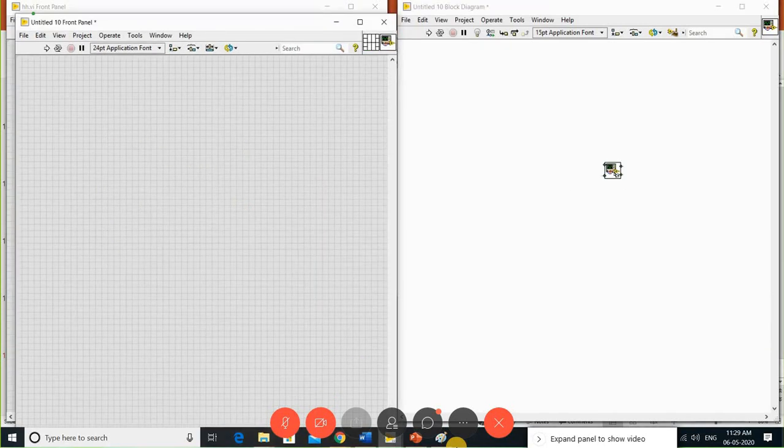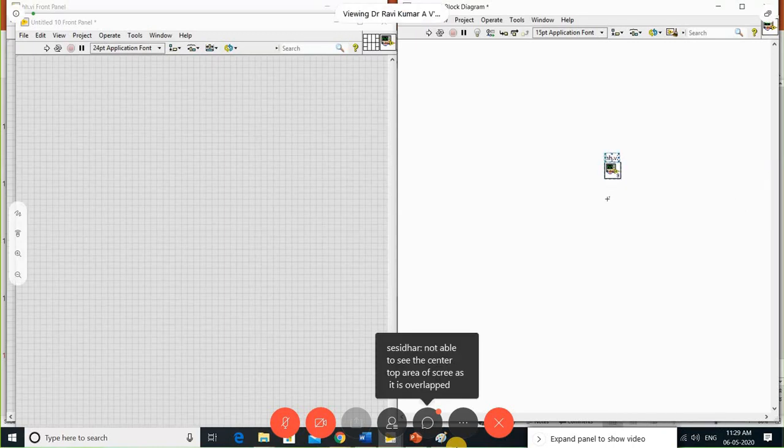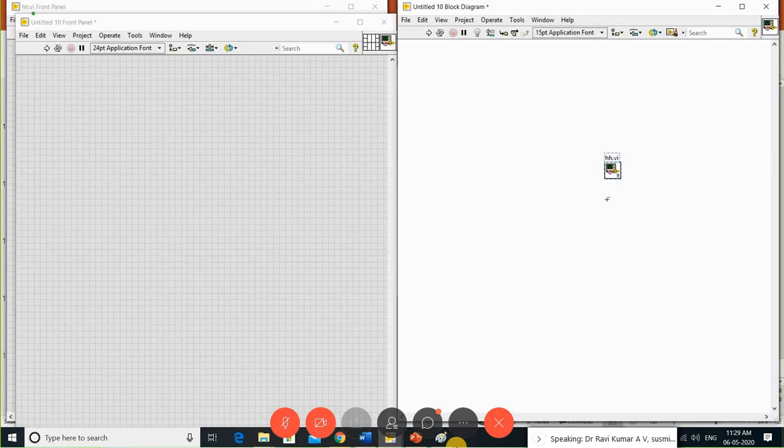Now you can see the VI you saved, HH. I reuse it as a VI, not a sub VI. Remember, sub VI is different. Here I'm using it as a VI. Here also I can see what the inputs and outputs are. A and B are the inputs, and whatever I created is internally connected.